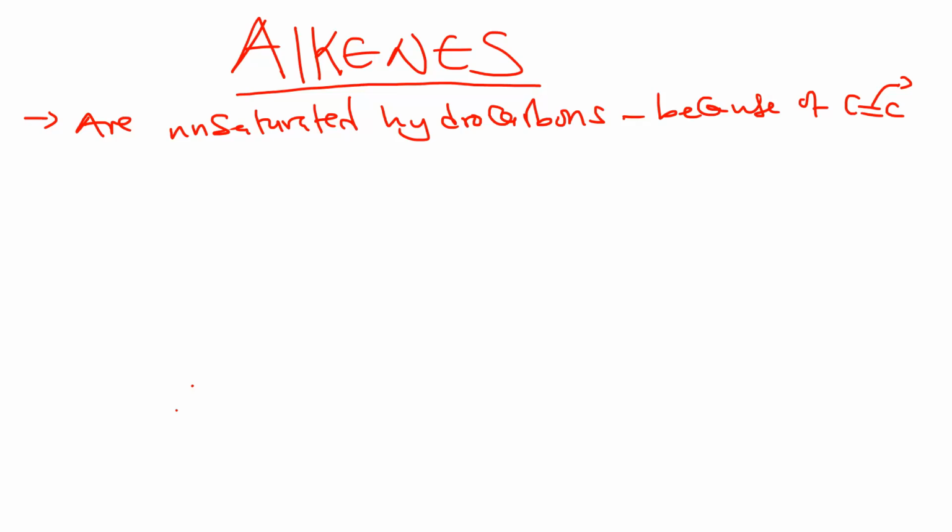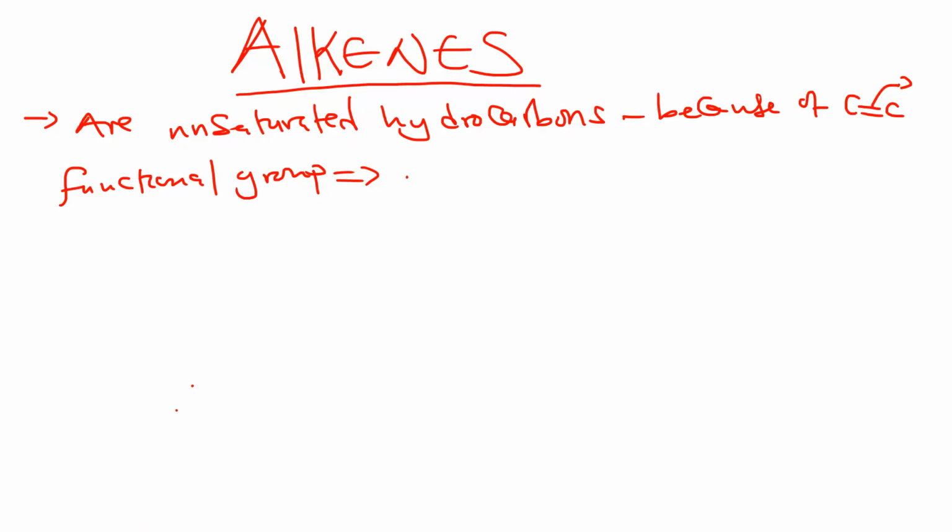Now, that double bond is referred to as the functional group. Among the terms that we looked at, we said the functional group is a group on the compound that determines its chemical reaction, so how it reacts. So this makes the alkenes reactive.